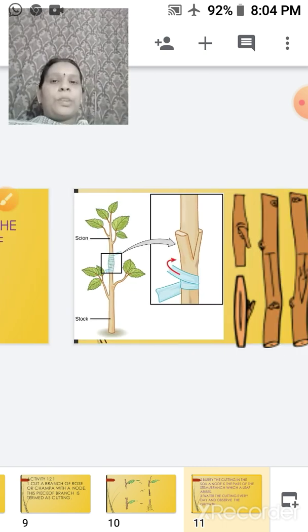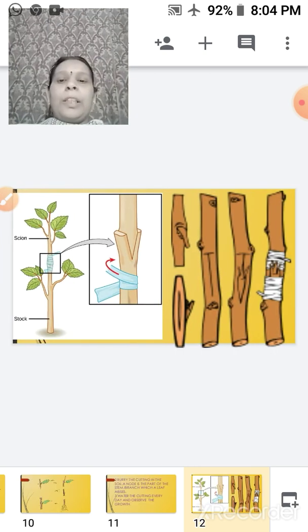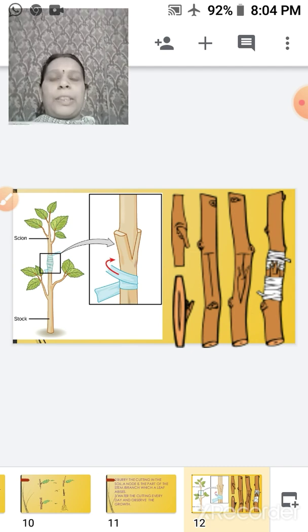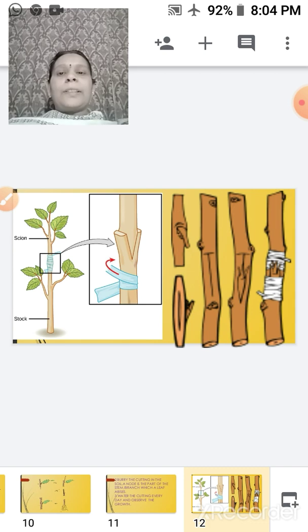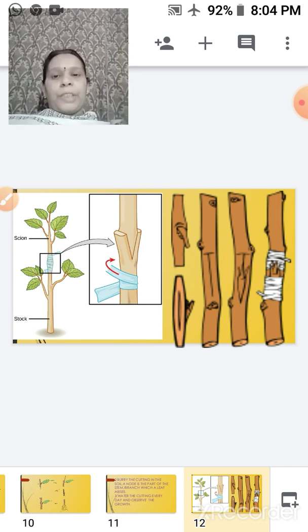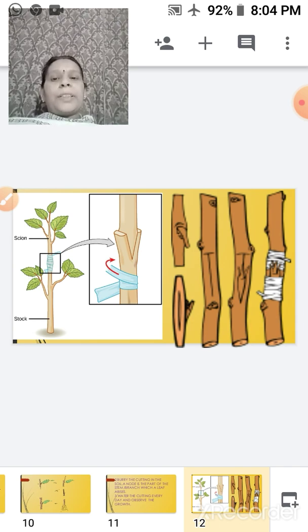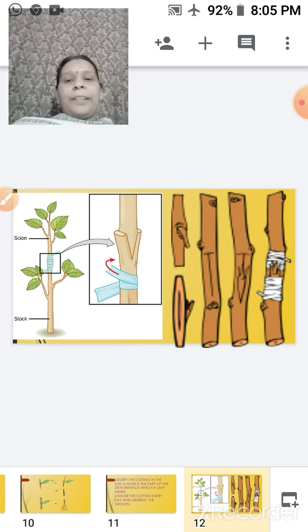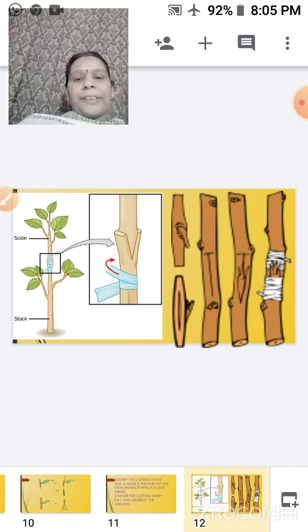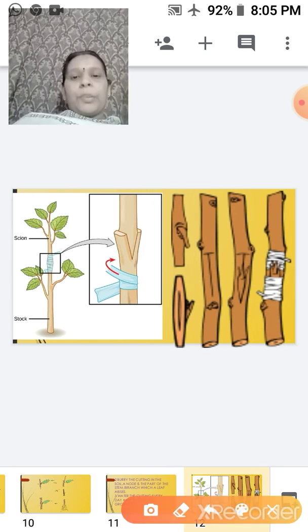That means you keep on pouring water into it, and after a few days you will see what happens. This is another way, and this is said to be your artificial way. This is your grafting. Here the plant is cut, the twig is taken from some other plant, and then that is inserted on the right hand side. Here you can see within the same figure.